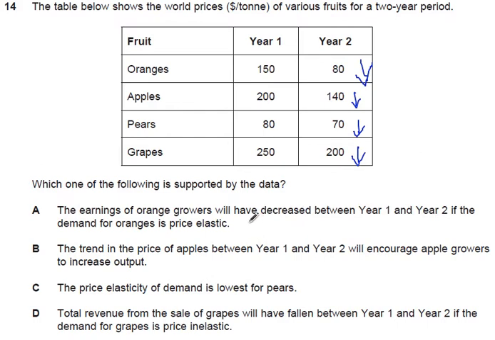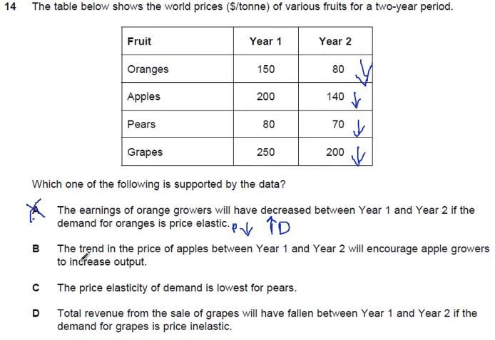So the price has gone down, but we know that with a good that's price elastic, demand will respond to a greater proportion. With a decrease in price, we will get a large increase in demand. Now that increase in demand means more oranges being sold. Yes, they're being sold at a lower price, but actually, with more being sold, the earnings of orange growers should stay the same, or possibly even increase depending on other market conditions.